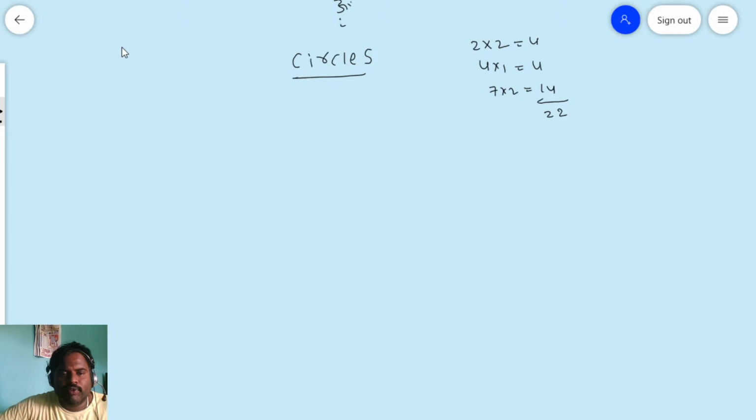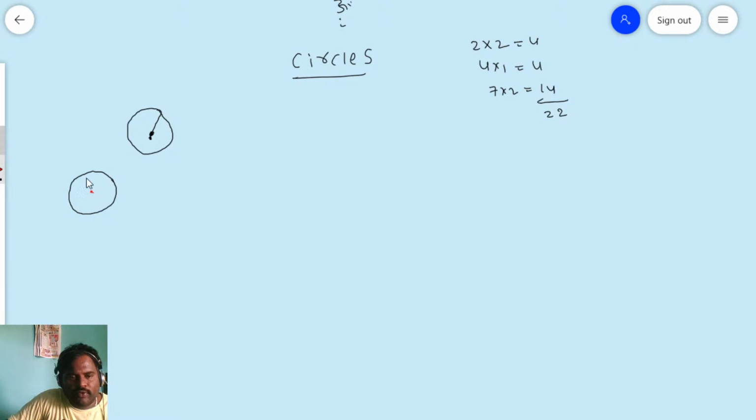In earlier classes, we discussed what a circle is. A circle is nothing but, from a fixed point, the locus of all points at a fixed distance. The locus of all points at a fixed distance is called a circle. I have drawn it roughly here. A circle has a center. I am drawing the circle again. If you consider this is a circle and this is the center.